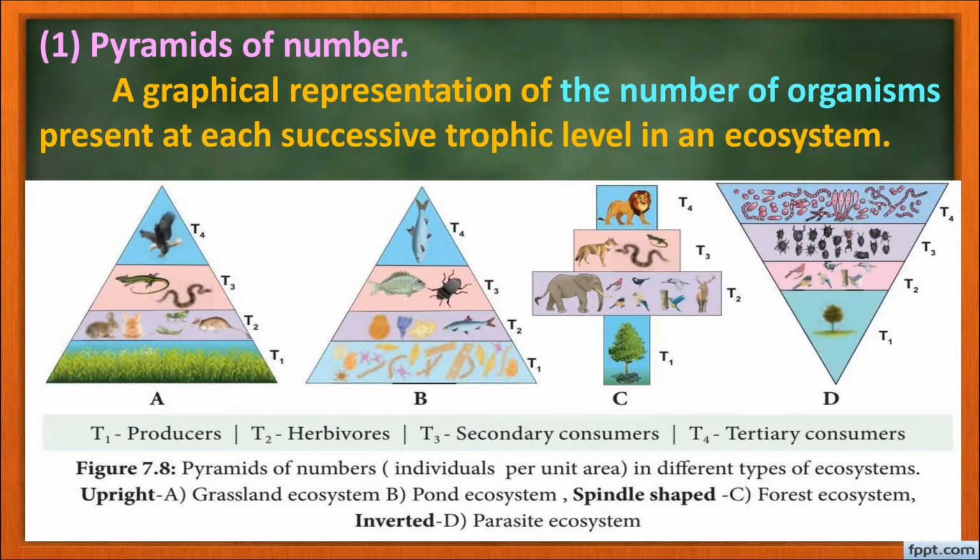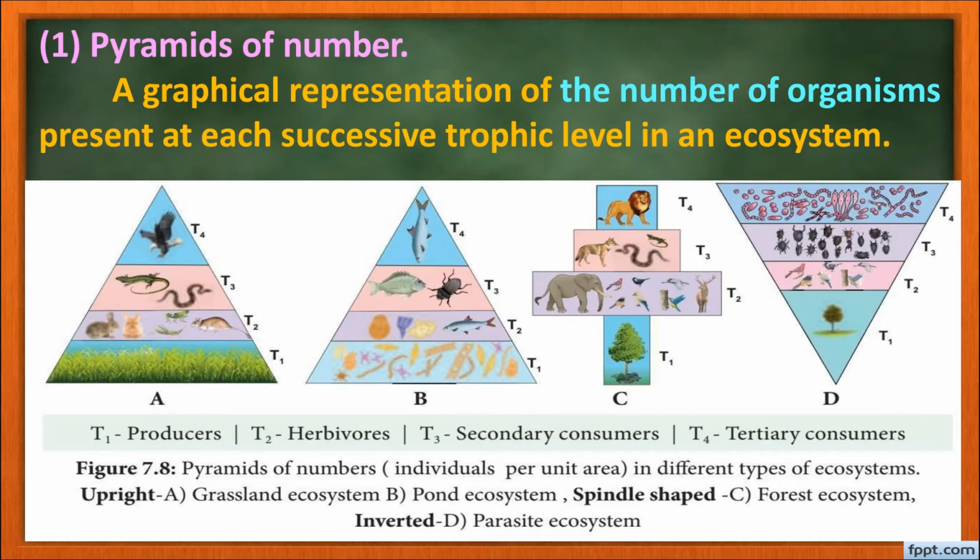The pyramid of number is a graphical representation of the number of organisms present in the successive trophic levels of an ecosystem. Here, the number of producers must be more than the number of herbivores, and herbivores must be more in number than the primary carnivores, and primary carnivores must be more in number than the secondary carnivores.